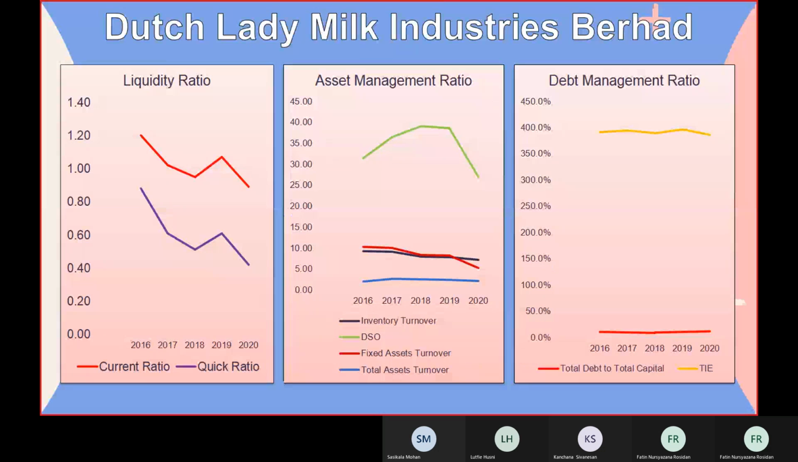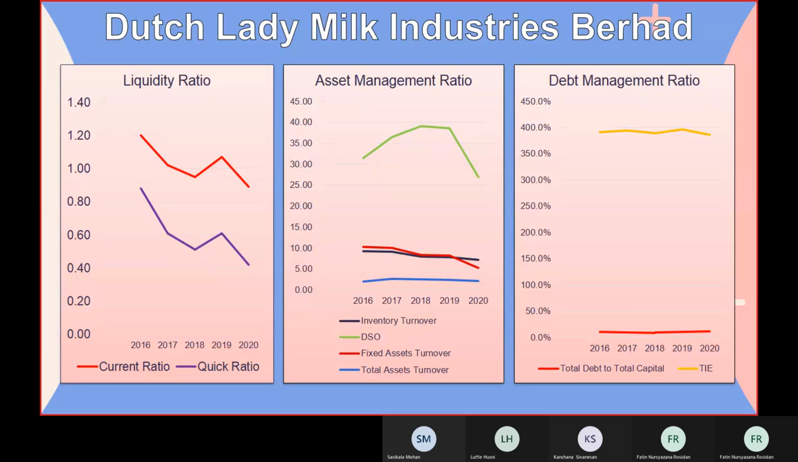The first, liquidity ratio, is decreasing for both ratios from 2016 to 2018, slightly increased in 2019, and decreased back in 2020. For asset management ratio, inventory turnover, fixed asset turnover, and total asset turnover show a little bit of increasing and decreasing, but constantly. Days sales outstanding increased from 2016 to 2018, remained constant, and dropped in 2020.